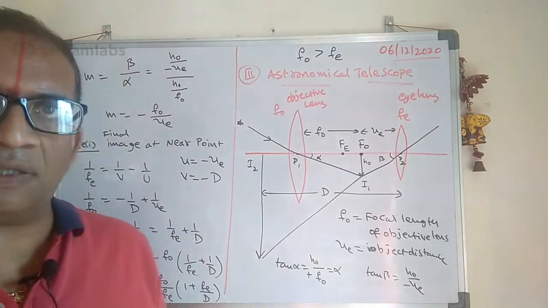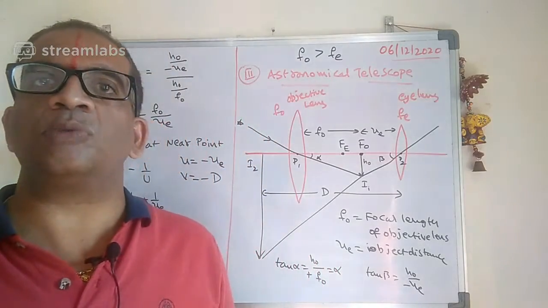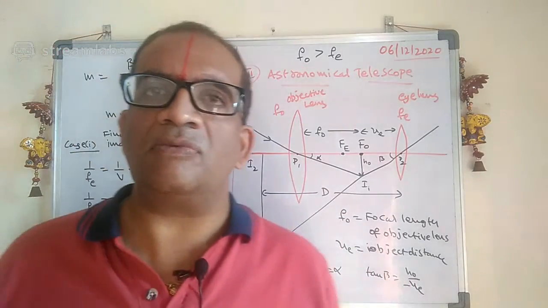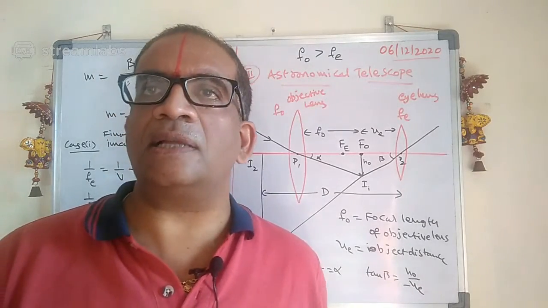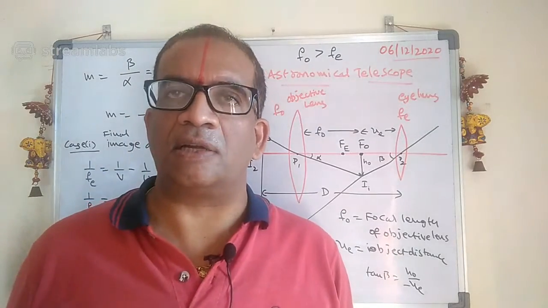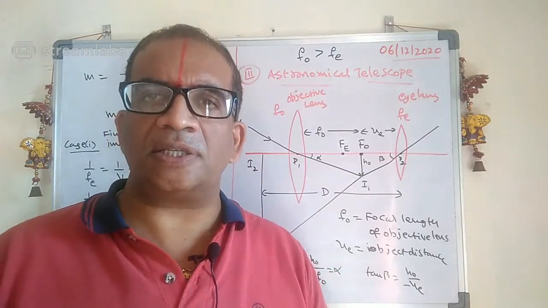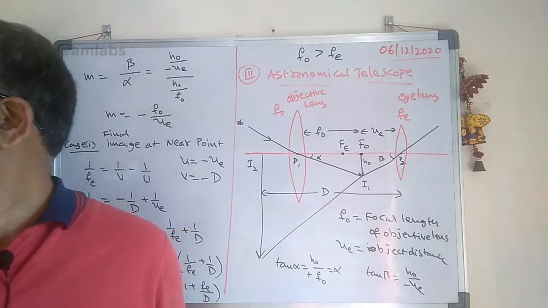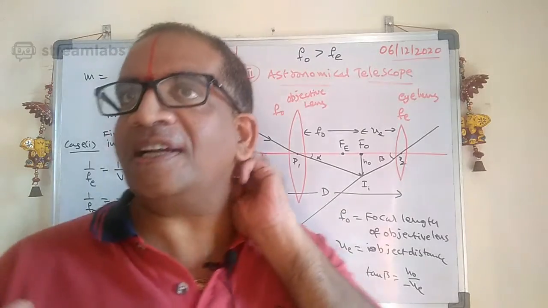Then see carefully here. We have a terrestrial telescope. Regarding the terrestrial telescope, everything is the same, but the only thing is that we keep one erecting lens there. When you keep that erecting lens, the image will form erect. That is the difference. I explained the same thing in the description box. You can see that there.